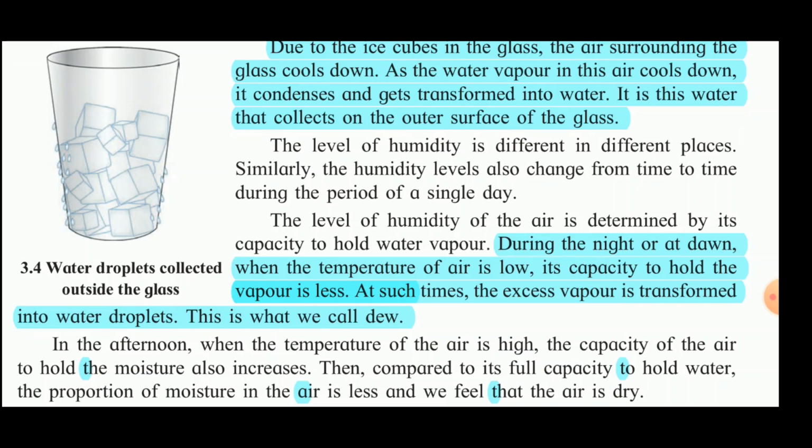So at such times, excess water vapor is converted into water droplets, and that is what is called dew. So during winter also, you know that the temperature is very low, so the water holding capacity of the air will be less, and the excess water vapor in the air is converted into dew, and those dew drops you can see on the surface of the leaves of the plants or on the grass.